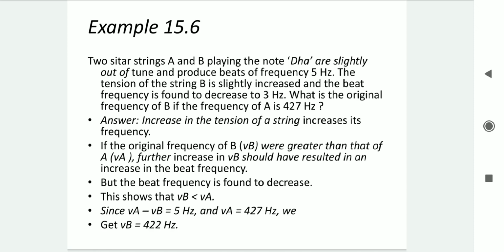So we can say that nu B is less than nu A and nu A minus nu B is 5 Hertz. nu A is 427 Hertz, so nu B is reduced by 5 Hertz, giving nu B equal to 422 Hertz. By using the beat frequency equation, we can follow it.